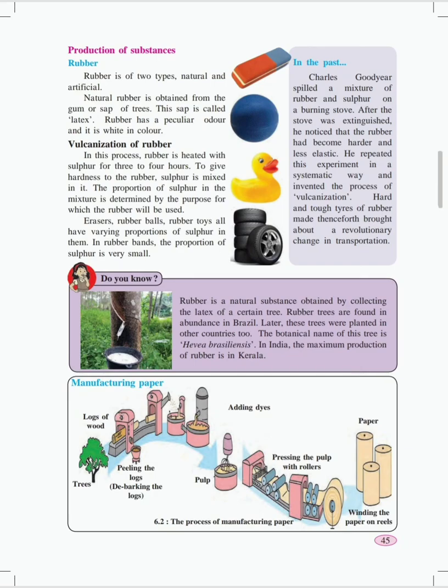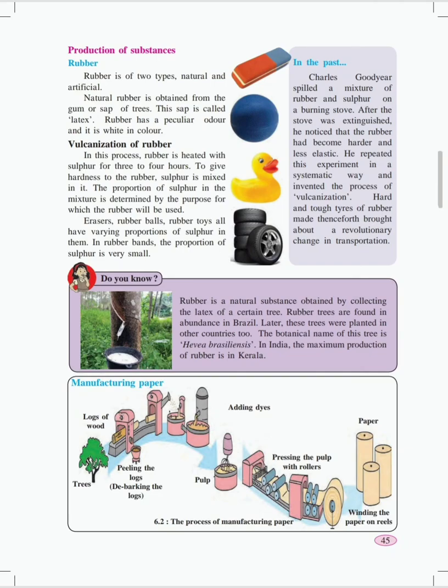In India, most of the rubber trees are found in Kerala. Like other trees, like apple and mango trees, there are rubber trees also. Rubber is extracted from these trees. It is the sap or gum which is released out of the rubber tree, and this is called the latex of the tree. Rubber has a peculiar odor and it is white in color.